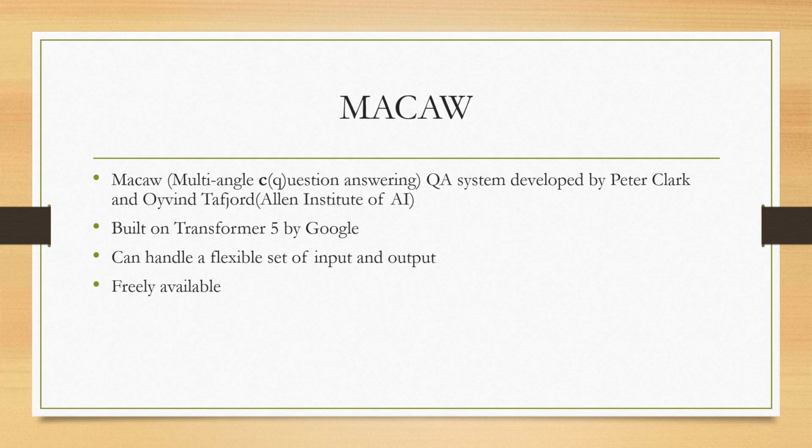Macaw represents multi-angle question answering. This is a QA system developed by Peter Clark and his partner, built on Google's T5 Transformer, and it can handle a flexible set of inputs and outputs. Even though some models existed during these days, they're not like Macaw. For example, UnifiedQA is designed for span predictions and multiple choice selections. So Macaw is very unique in this category, and it is freely available to the public.